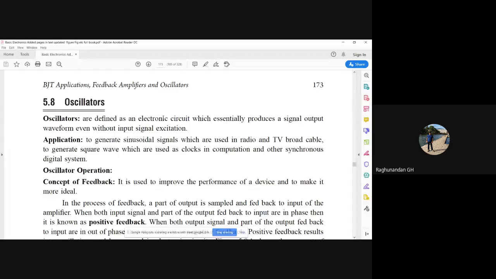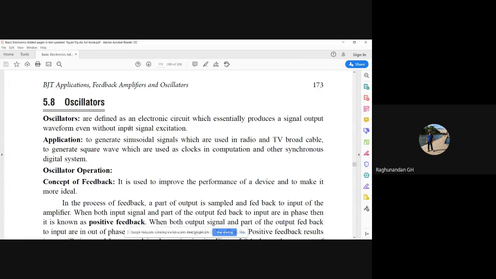An oscillator is an electronic circuit which essentially produces a signal output waveform even without input signal excitation. Input signal excitation means the signal which we give at the base of a transistor. That will not be given. It doesn't mean that plus VCC is not given. Plus VCC and minus VE have to be given, because they decide the operating region of a transistor. So obviously they have to be given, but the input which we were giving at the base terminal of a transistor will not be given.